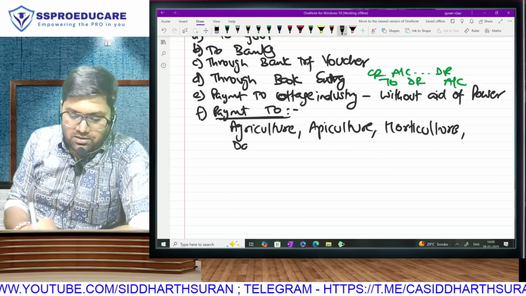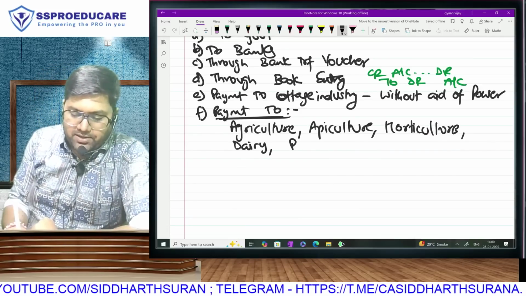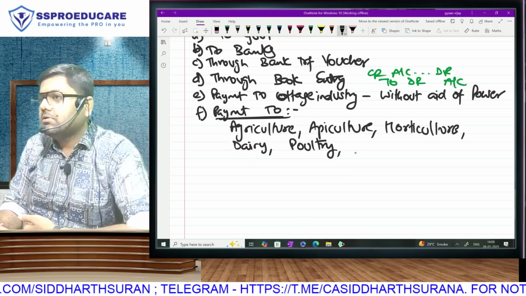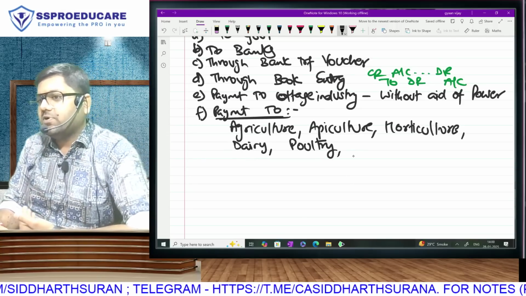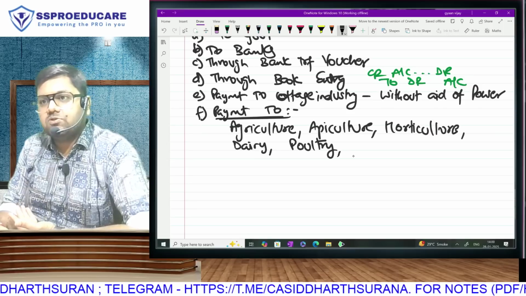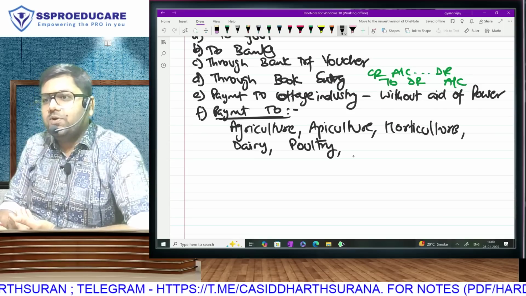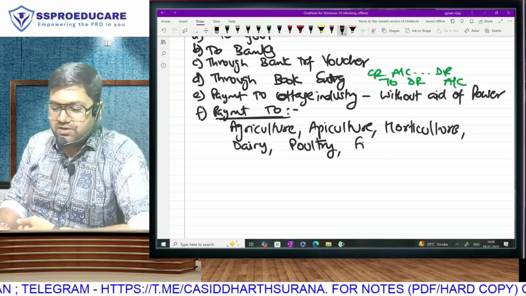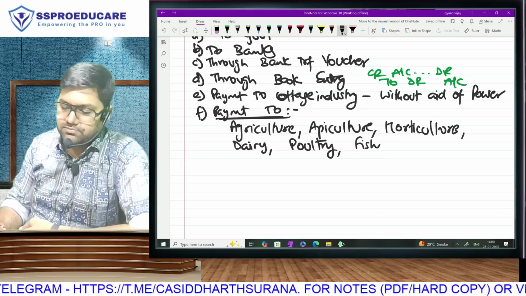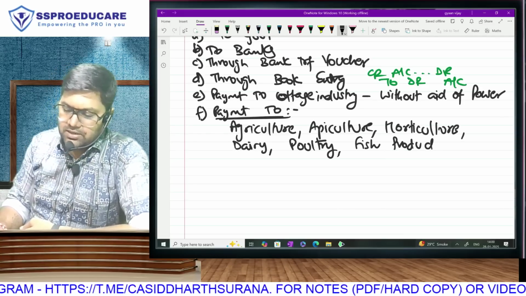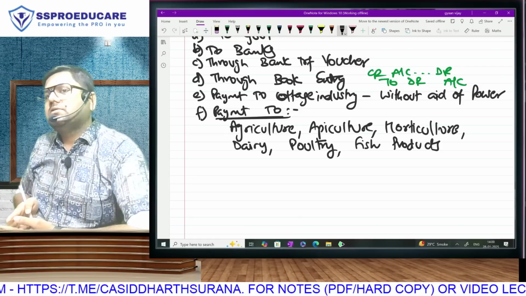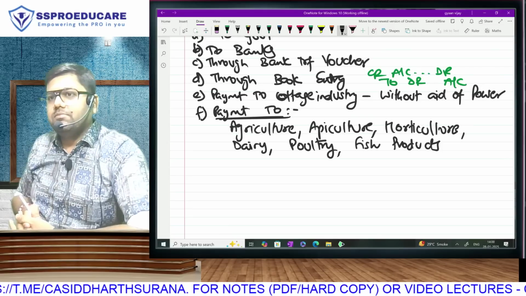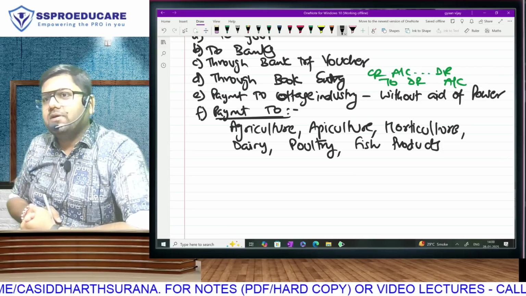In fact, if you are buying dairy products, poultry products, dairy is food for some, poultry is food for someone else. This is also farming only. Poultry farm. Hen, fish and fish products. All types of farming activities, you can make payment in cash. Absolutely no problem. Understood? So the expense will be allowed.